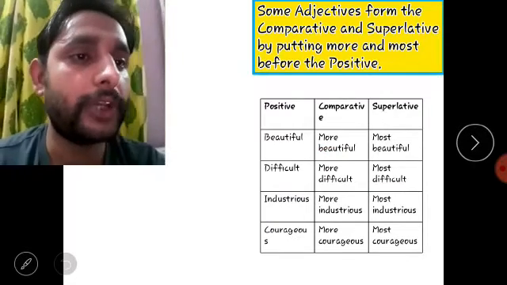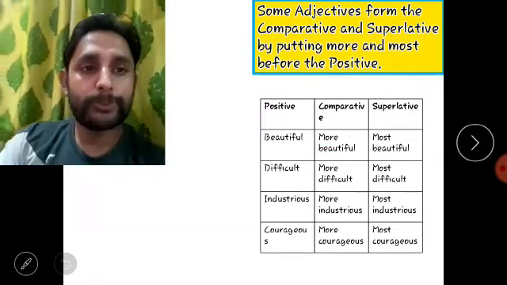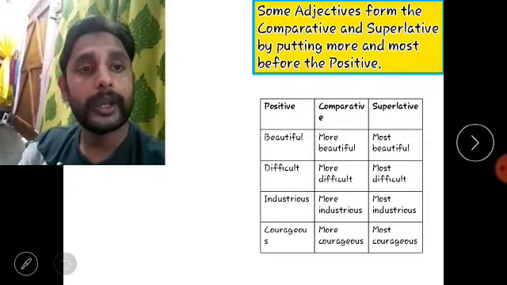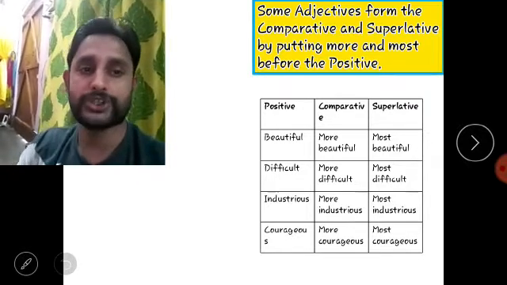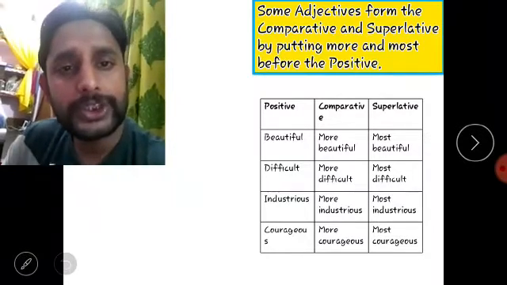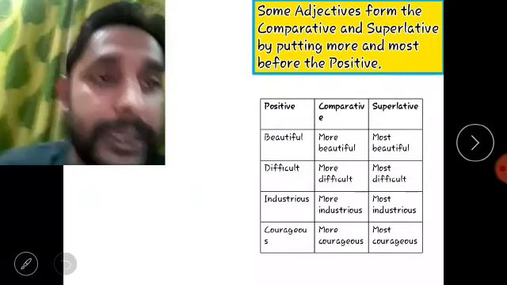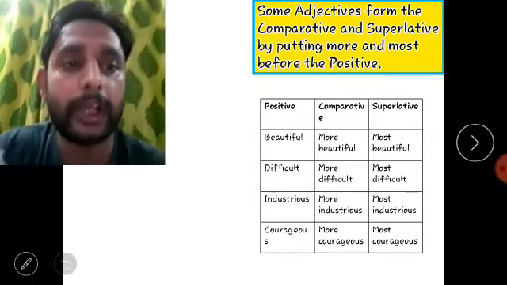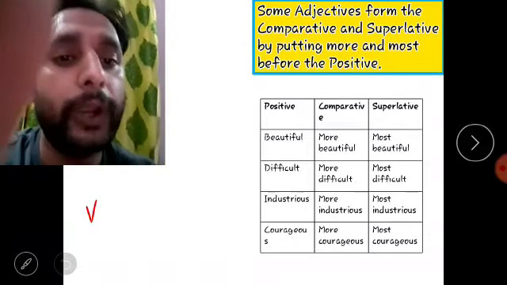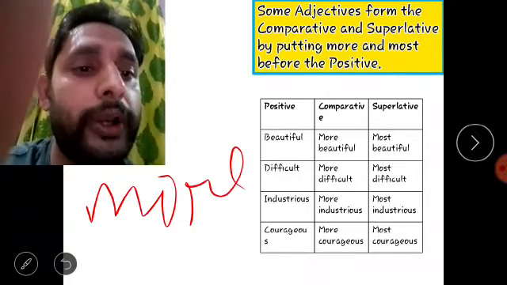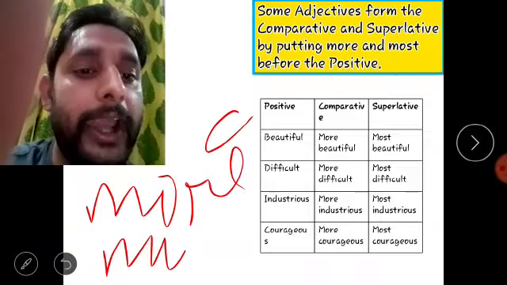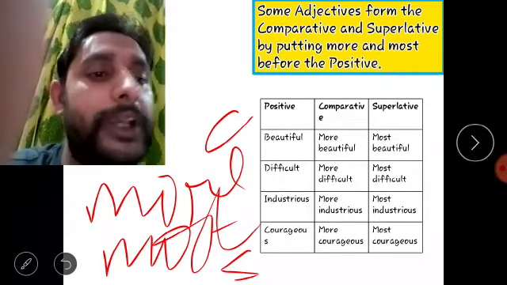Friends, some adjectives form the comparative and superlative by putting more and most before positive degrees, where it is not easy to add er or est. We add more in comparative degree and most in superlative degree.